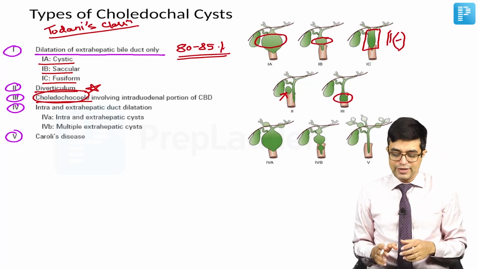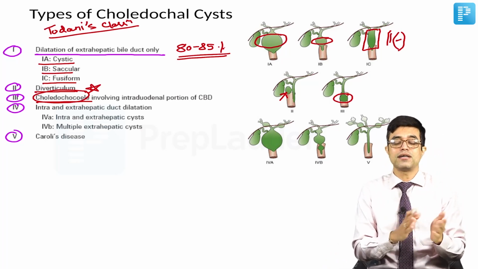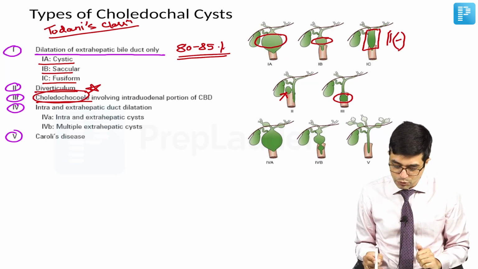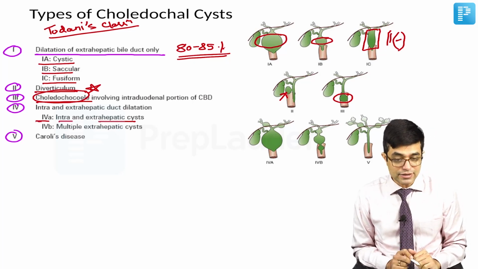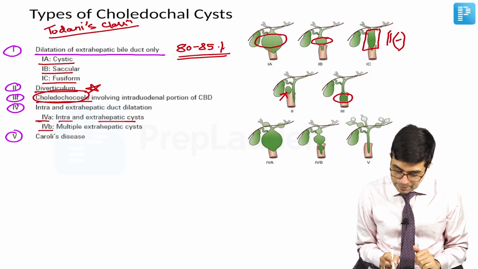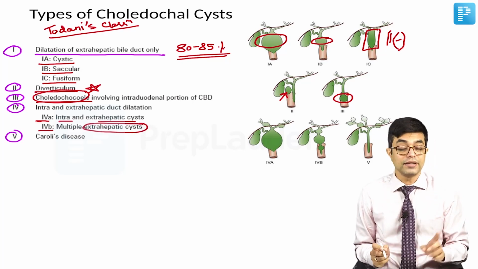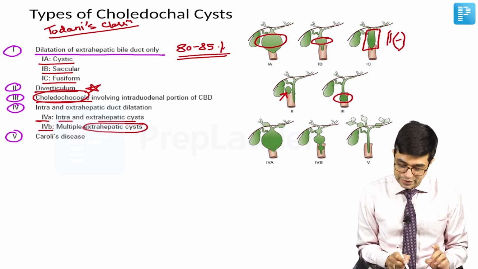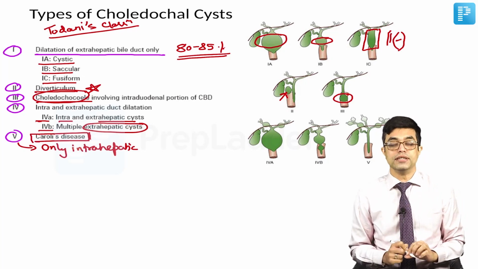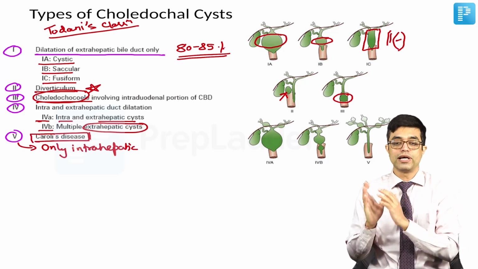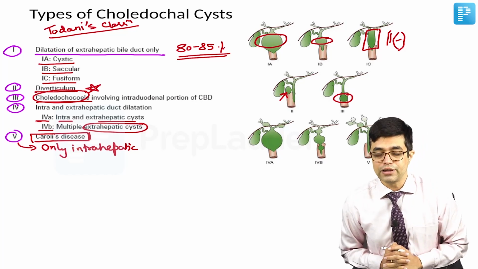Type 4, there is intrahepatic as well as extrahepatic duct dilatation. So, the smaller ducts are involved. Type 4A, both intra and extrahepatic ducts are involved. Type 4B, multiple extrahepatic cysts are there, intrahepatic are not there. And type 5, only intrahepatic ducts are showing the cystic formation. It is also called as Caroli's disease. So, type 1 to type 5, these are the Todani's classification.